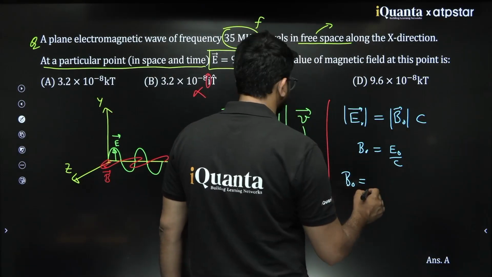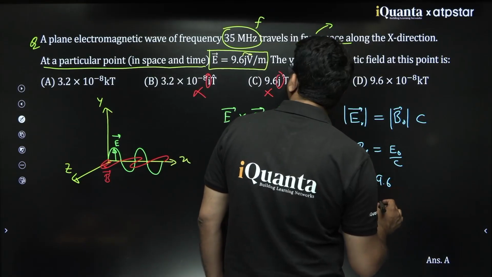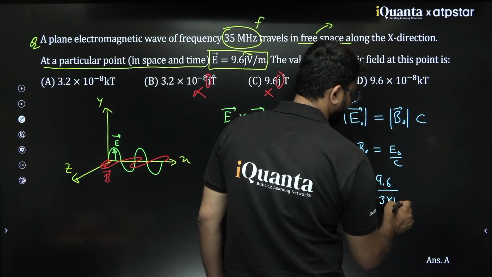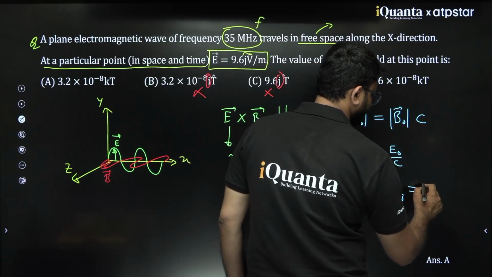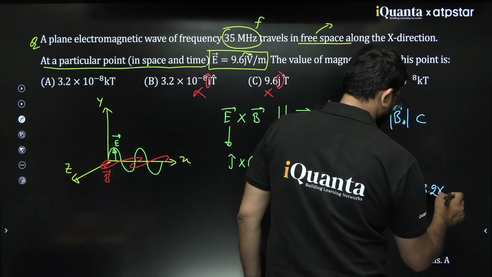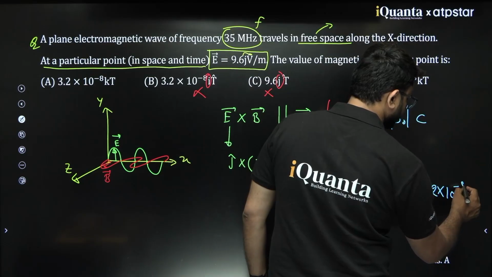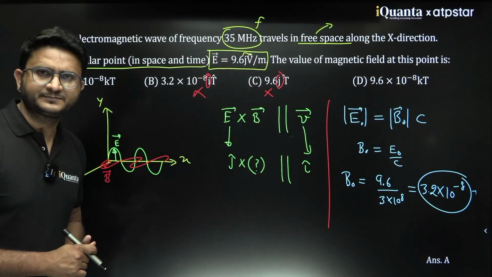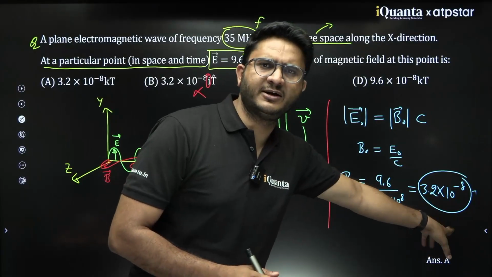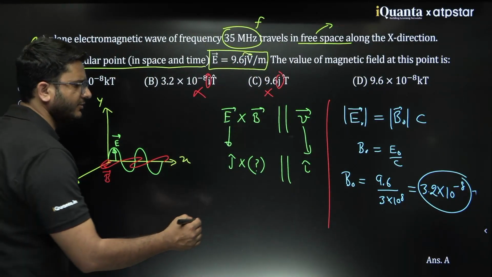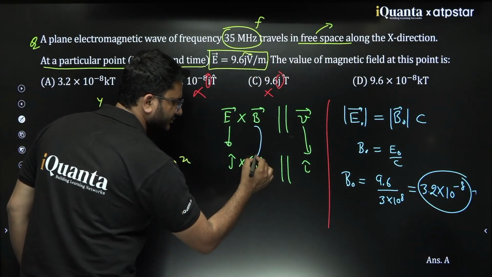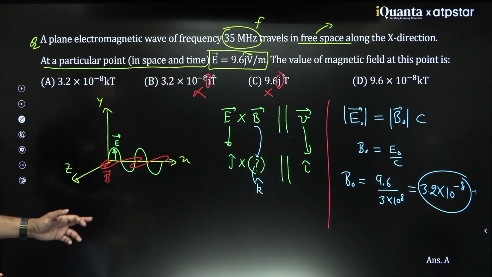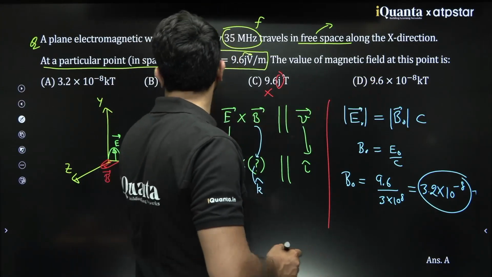E naught is given, the electric field at any point in space would be 9.6 divided by 3 into 10 power 8. So what you will get? 3.2 into 10 power minus 8. So this would be the unit, Tesla. This much Tesla would be the magnetic field value and its direction will be along K cap. So which option is correct? I think it is 9.6 and here it is 3.2.